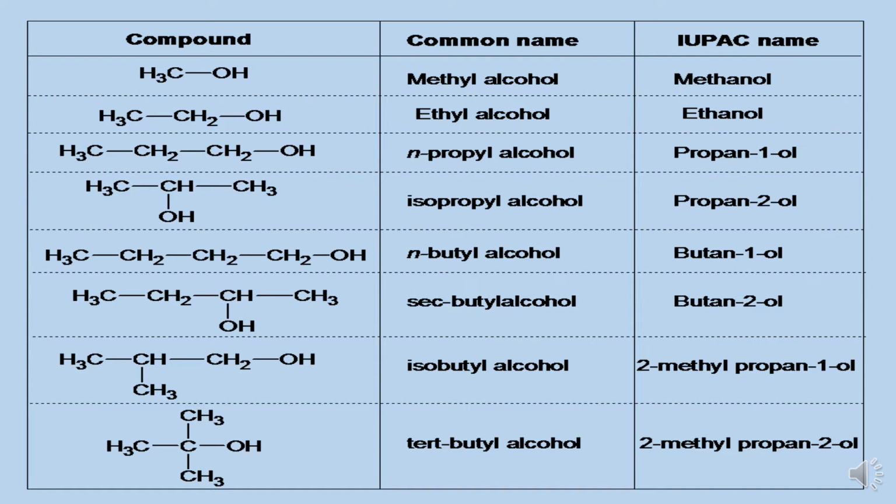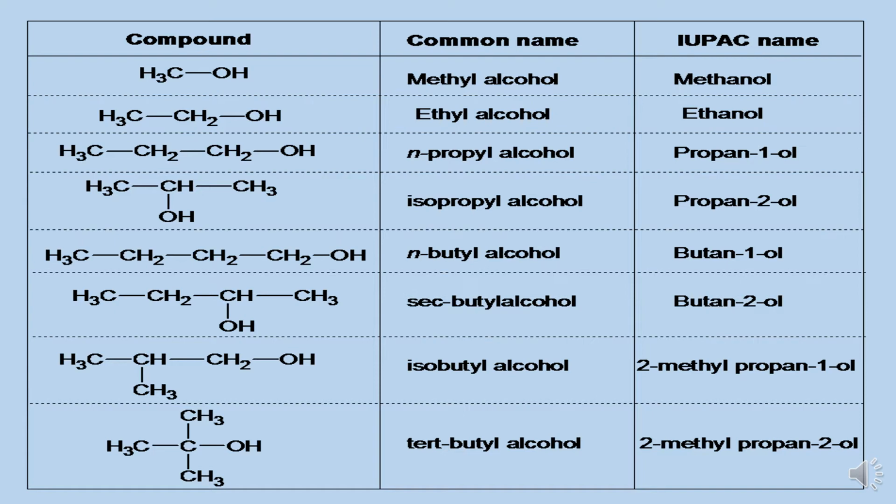Similarly, for normal butyl alcohol, the name would be butan-1-ol. If OH is attached at second position in the chain of carbon atoms having 4 carbon atoms, then the name is butan-2-ol. Means we need to give number from that side after selecting the longest chain, from where we get the lowest position for functional group. But other rules are similar. You need to select the longest chain containing functional group.